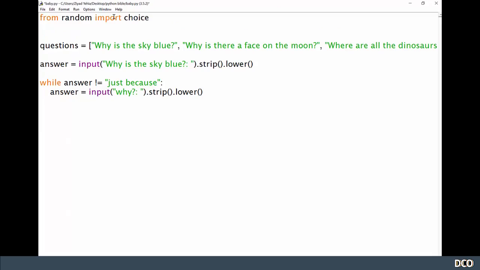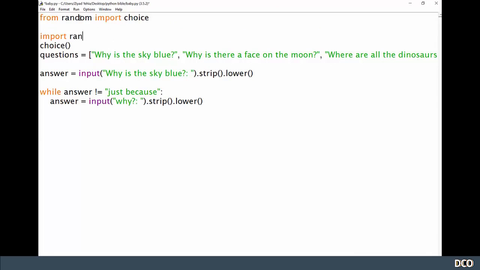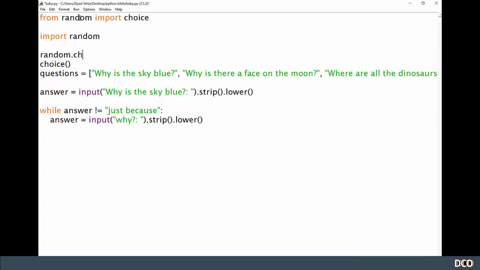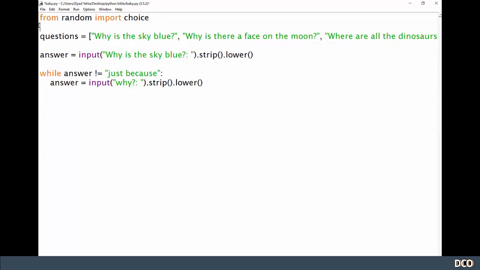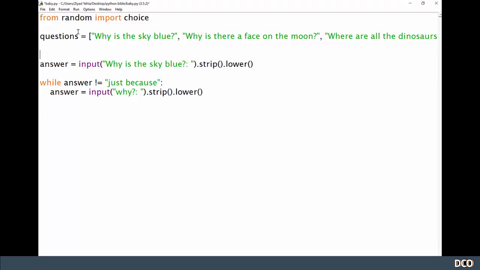Now that allows us just to use choice like this. If I had just done import random, I would have to type random.choice. So you can see the difference. I've basically just imported the choice function so I can use it as it is, rather than having to do random.choice.